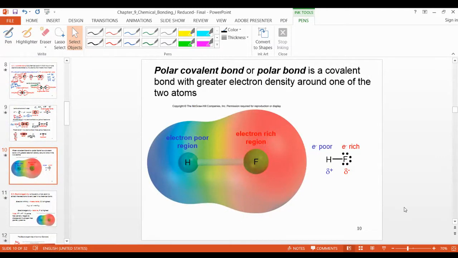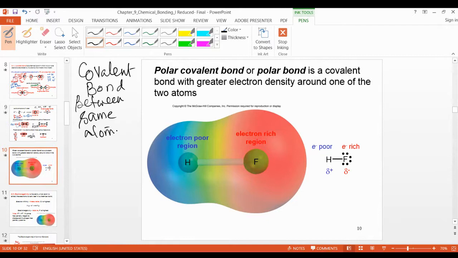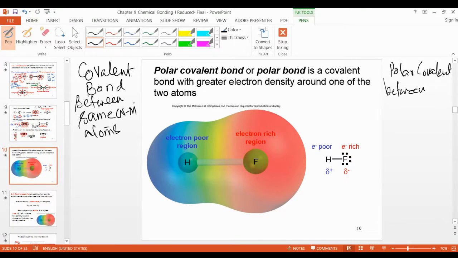Now, non-polar and polar, and now this is the polar covalent bond. In a covalent bond between the same atoms, it is non-polar. A polar covalent bond is between different non-metals.